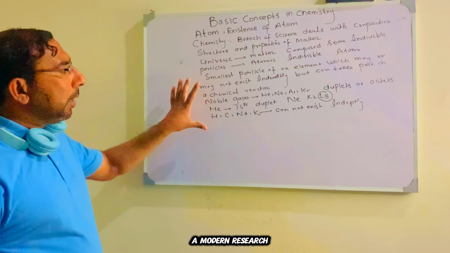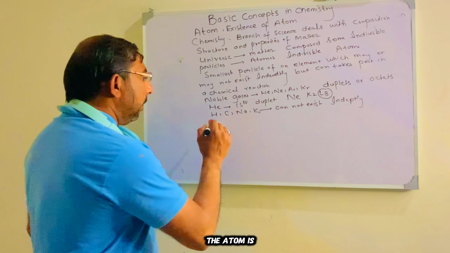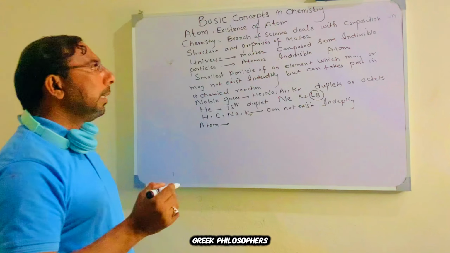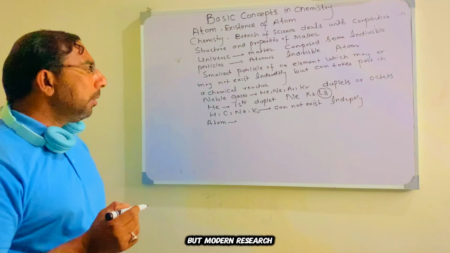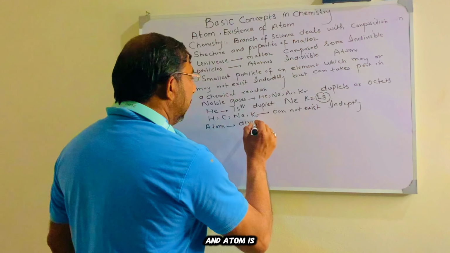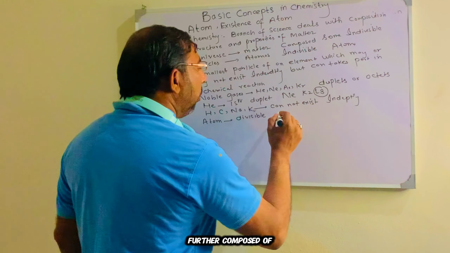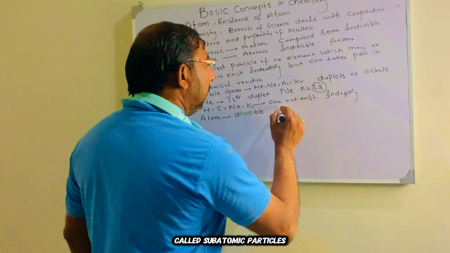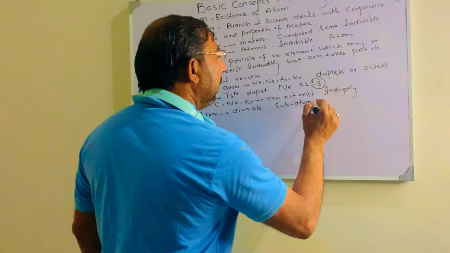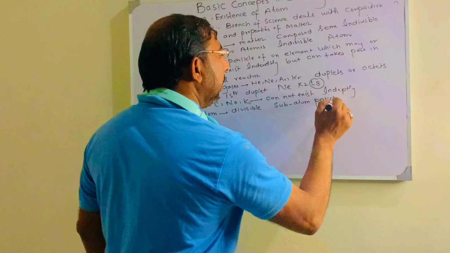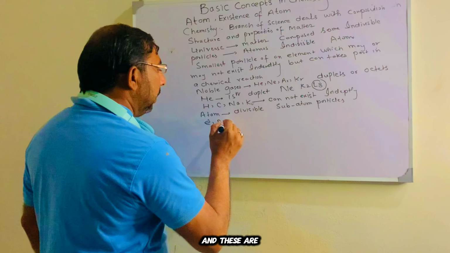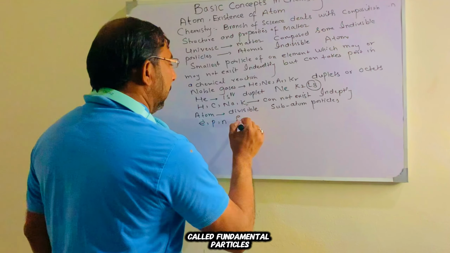In modern research, the atom is divisible. According to Greek philosophers, atom is indivisible, but modern research shows that atom is divisible. And atom is further composed of other particles called subatomic particles, like electron, proton, and neutron, and these are called fundamental particles.